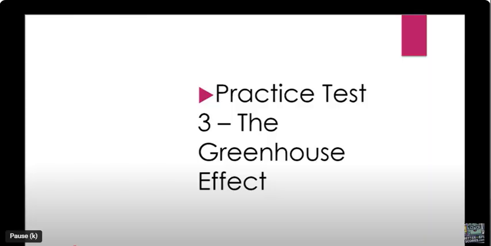Practice test 3, the greenhouse effect. Today we're going to talk about the greenhouse effect, a natural process that warms the Earth's surface.